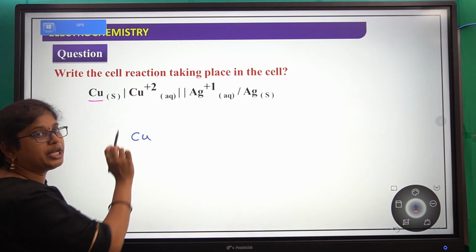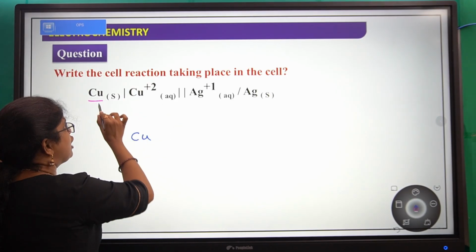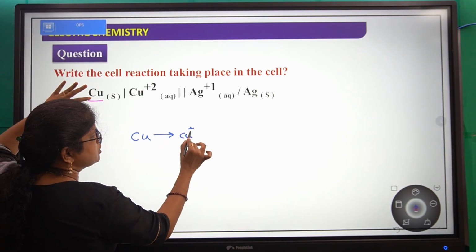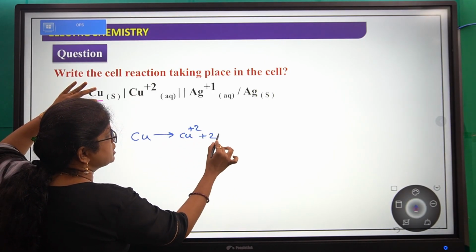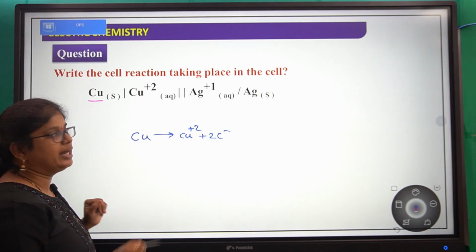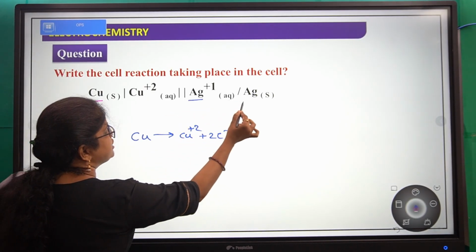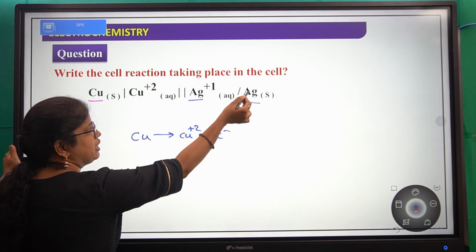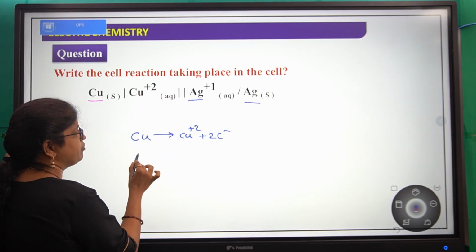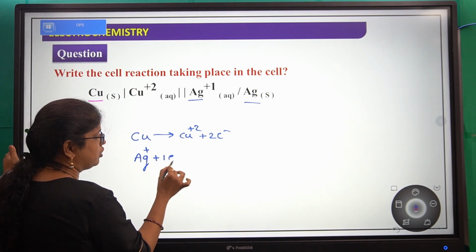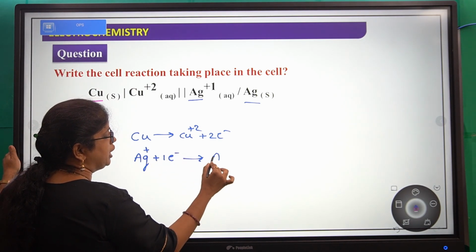Copper is converting into copper plus 2 by losing 2 electrons, right? Next, how does Ag plus convert to Ag? This is reduction. Ag plus gains 1 electron and converts to Ag.